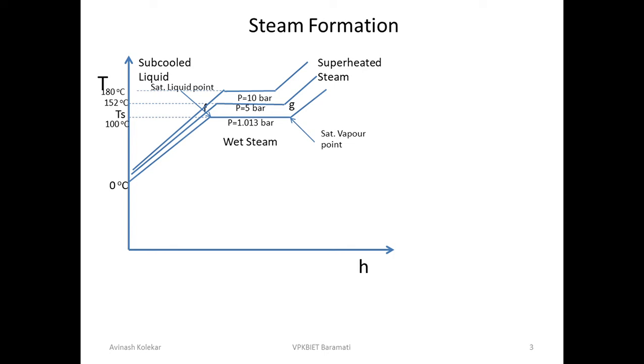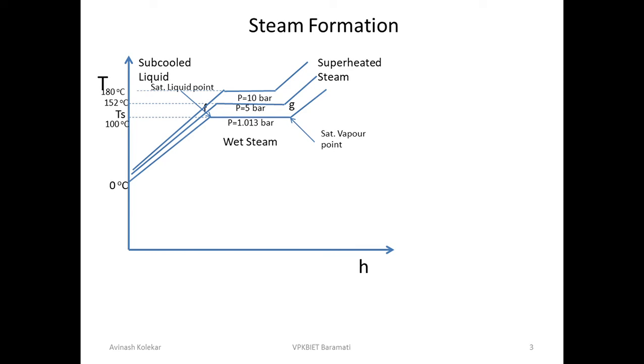But what you have to do? You have to reduce the pressure. You have to reduce the vapor pressure on that steam or on that water. If you reduce the vapor pressure, then the steam may be available at lower temperatures also.